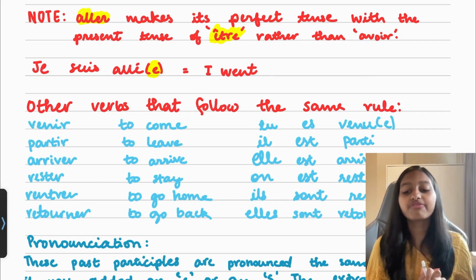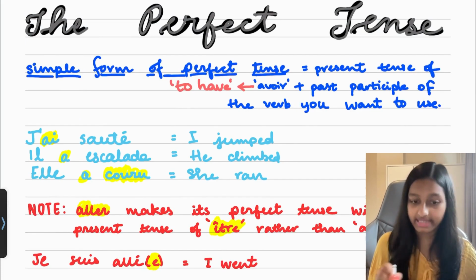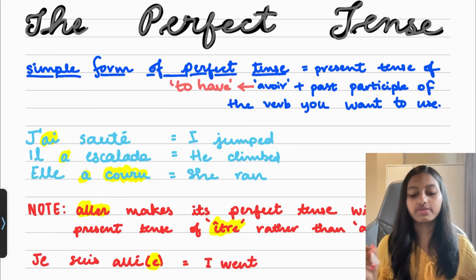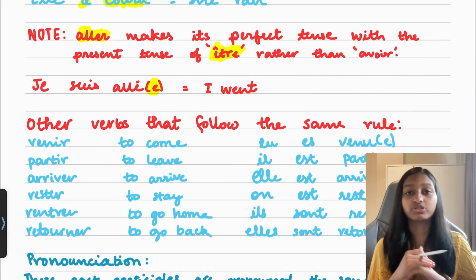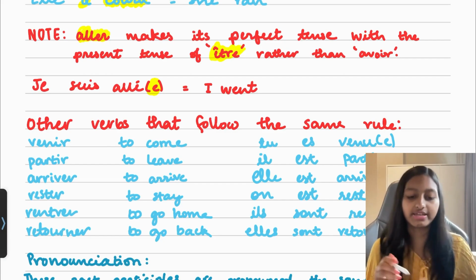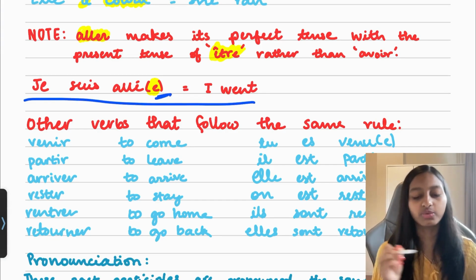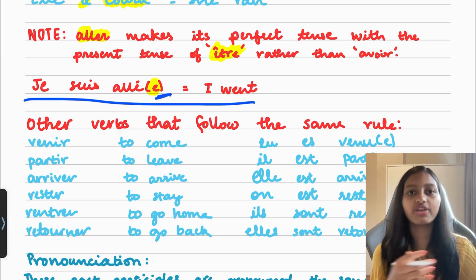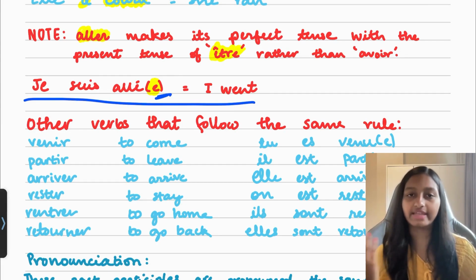Aller makes its perfect tense with the present tense of être, rather than avoir. So you don't use avoir conjugation. This entire format basically remains the same. However, you just use être rather than avoir. So être conjugation and avoir conjugation are super important for perfect tense. Okay, so je suis allé, I went, as you can see in the example over here. Now you might see the extra e over here. What's this for? It's for feminine. So if there is a feminine pronoun or subject which is used, then you would add an extra e.